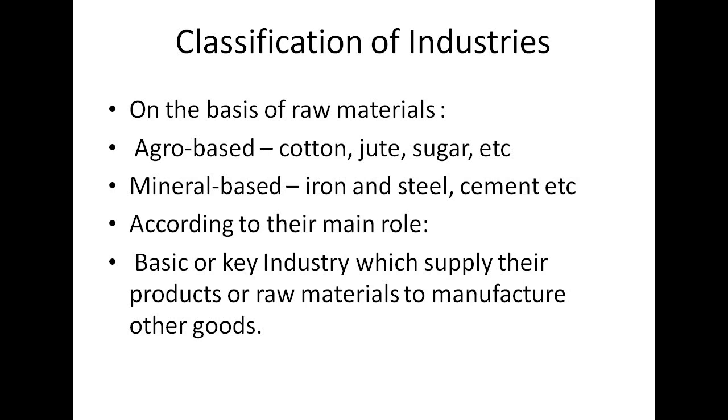They make raw materials into finished products, and these products go on to make other kinds of valuable products. So there are particular stages on which these basic or key industries work, where raw materials are converted into products that are then used to manufacture other valuable products. This is how basic or key industries work.